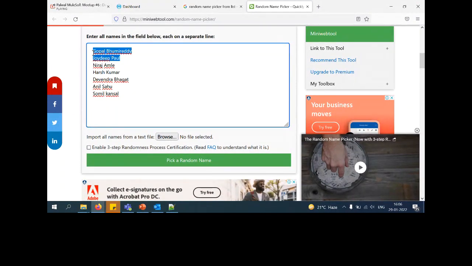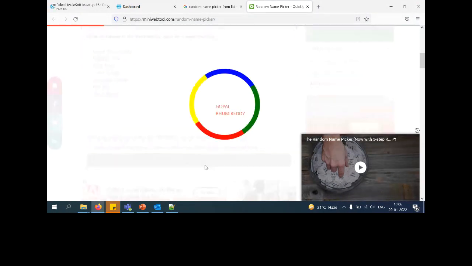I want Gopal and Joydeep to win because they were pretty active the whole time.